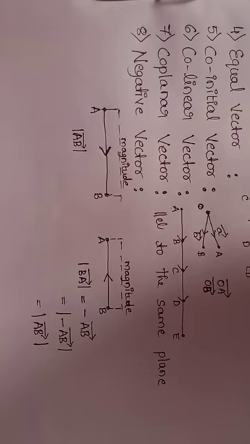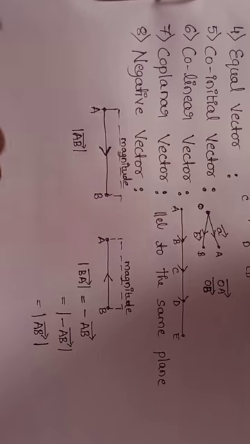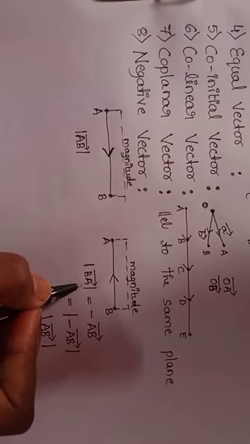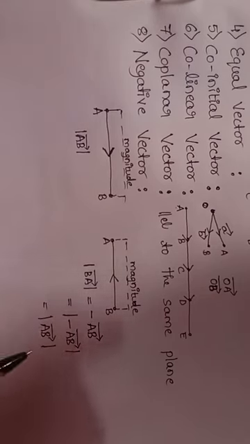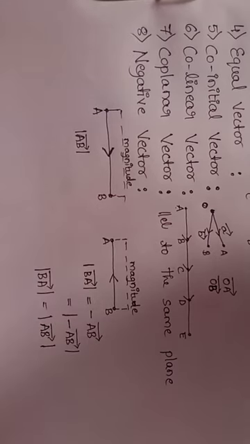Right. If AB is a given vector, then vector BA has the same magnitude as vector AB, but its direction is opposite to that of vector AB. Then that type of vector is written as minus vector AB or vector BA. Here magnitude of vector BA is equal to magnitude of vector AB. So this is known as negative vector.